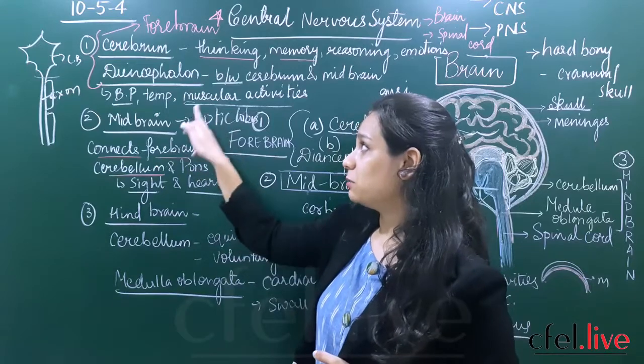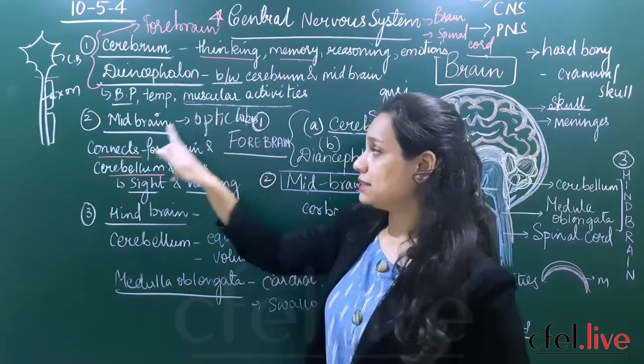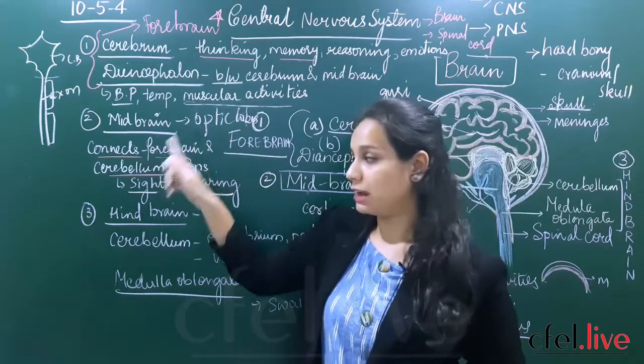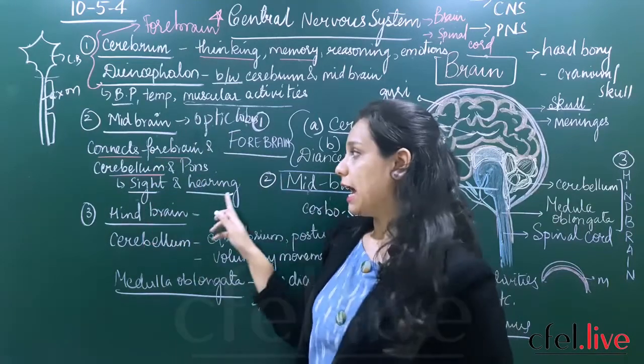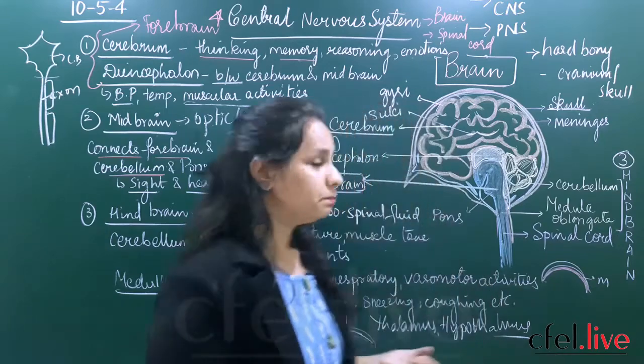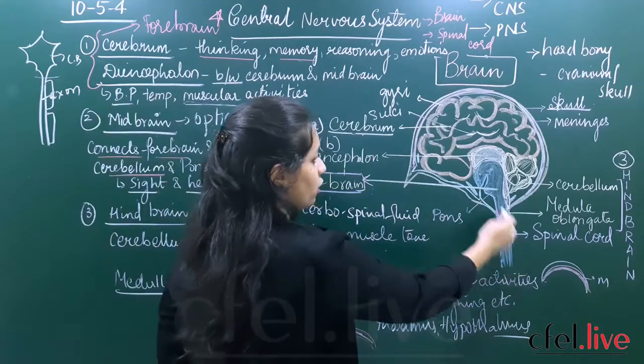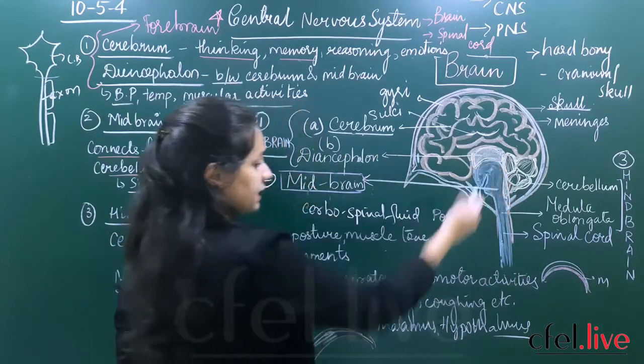Optic means it is related to your eyes. Okay, so optic lobes are present in the midbrain, which will help in proper vision and sight, and also it will help in hearing. And all the messages which should pass from the cerebrum to the spinal cord will travel through this midbrain itself.